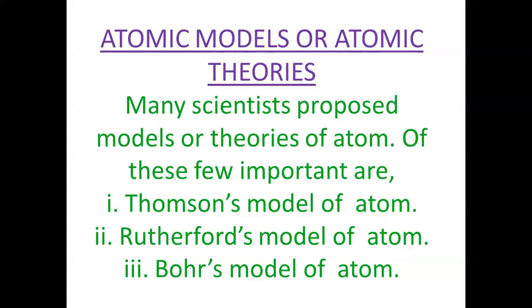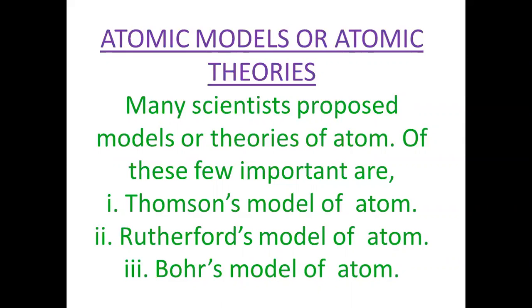Then what about the electrons? And why does he say like that? Because 1 out of 20,000 rays are deflected or reflected back. It means whenever the positive nuclei of helium directly come into contact with the nucleus of the atom, they are reflected.